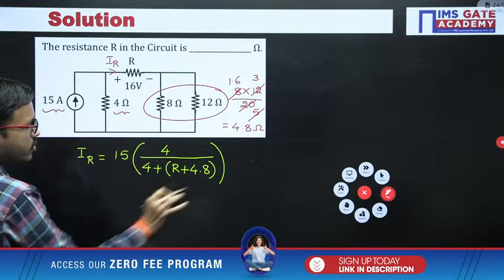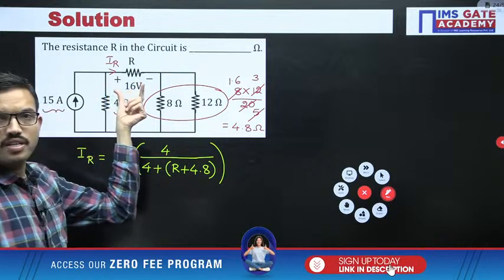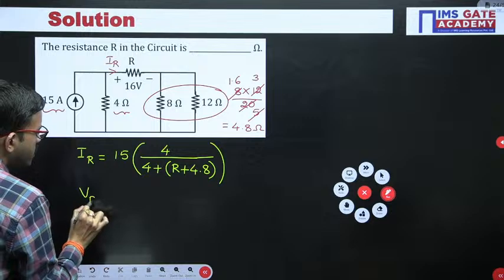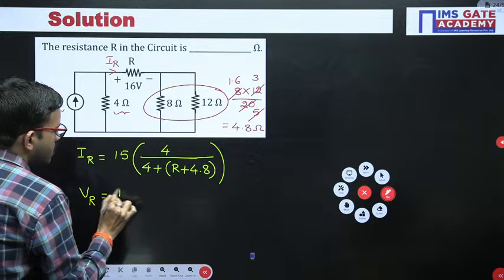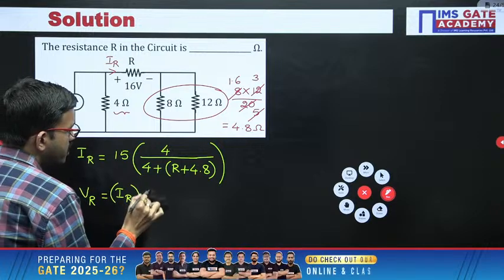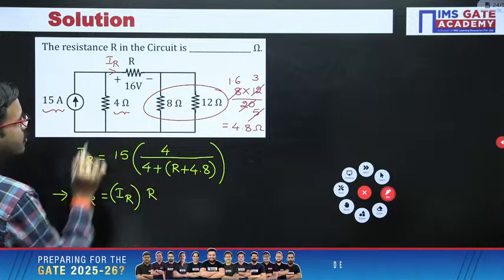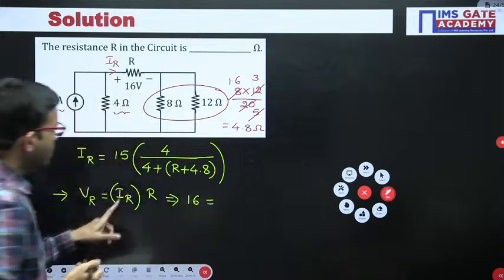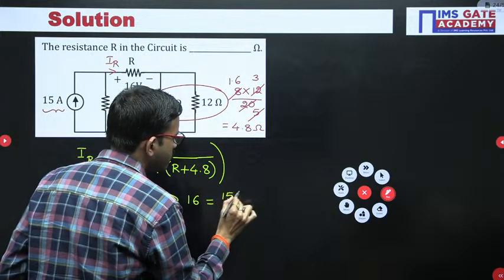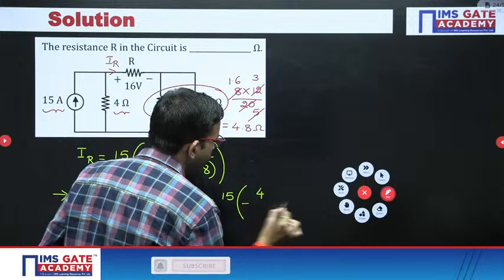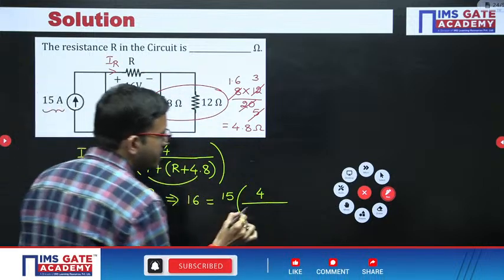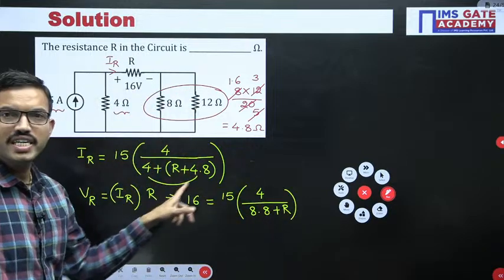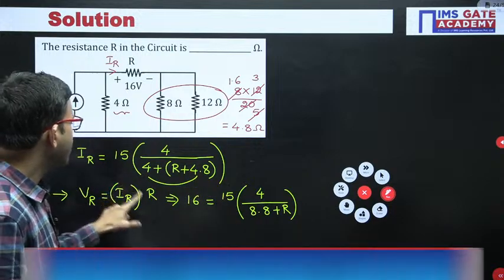So here we got IR like this. Now by using Ohm's law, the voltage across this resistor, just for reference I am mentioning VR, equals the current flowing through it times the resistor. Here in this question the VR value is already given as 16 equals IR. I am substituting 15 into 4 divided by 4 plus 4.8, that is 8.8 plus R. And then we have R.